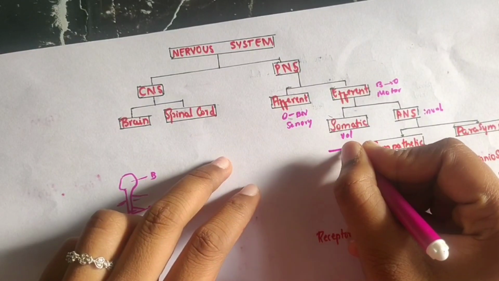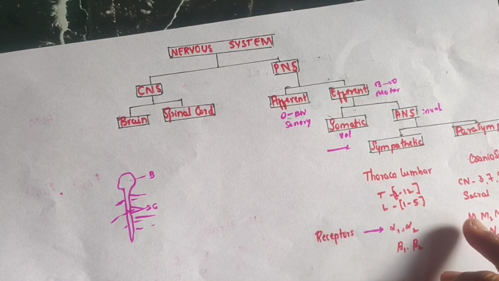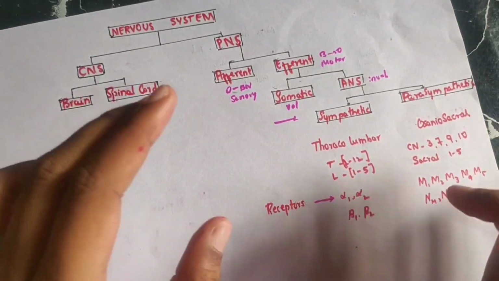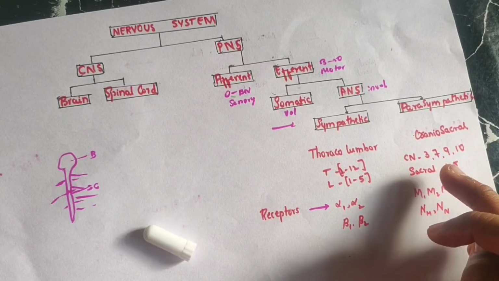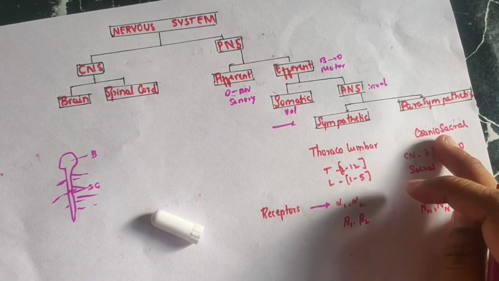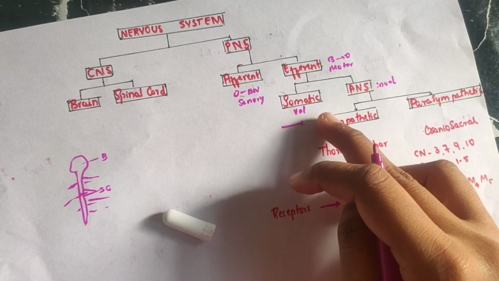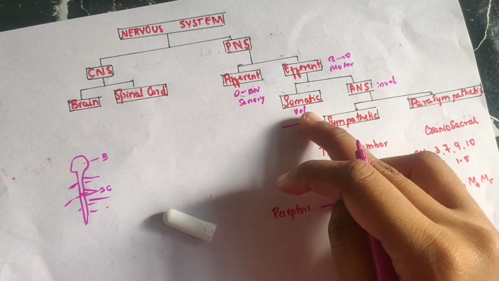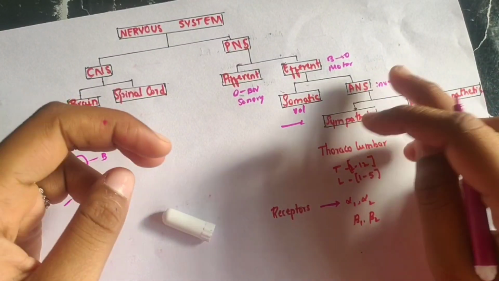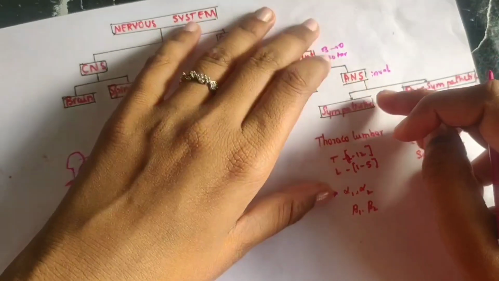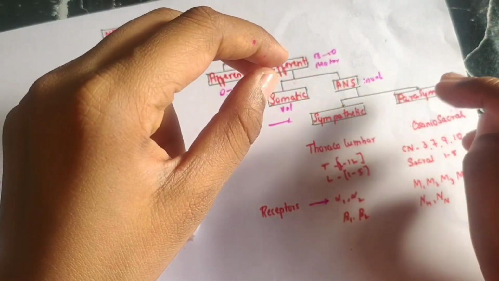Somatic always has a single axon that terminates. An example of somatic nerves is the cranial nerves. There are 12 cranial nerves. Out of these, only 3, 7, 9 and 10 carry autonomic fibers. Everything else comes under somatic nerves. Somatic nerves provide innervation to the voluntary organs, whereas autonomic nerves provide innervation to the involuntary organs. Again, the autonomic nervous system can be divided into two groups, that is sympathetic and parasympathetic.